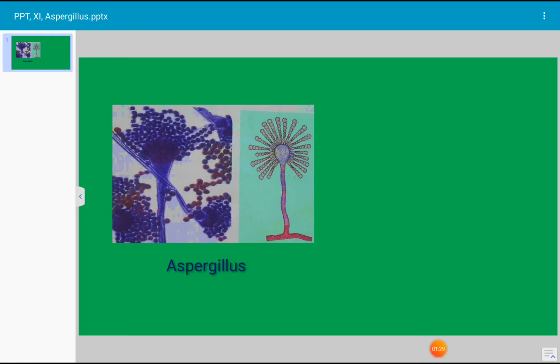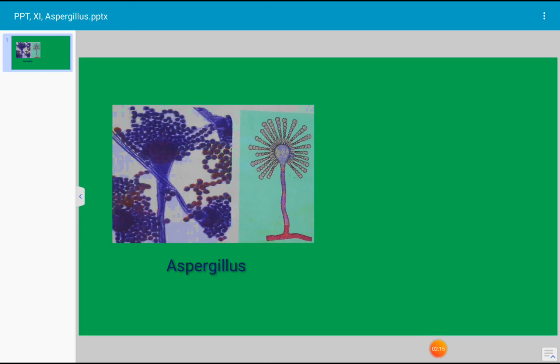The fungus reproduces by asexual reproduction. What is asexual reproduction? Reproduction which takes place by formation of spores, or which takes place in the absence of gametes, is called asexual reproduction. Aspergillus reproduces asexually by formation of conidia or spores. Even sexual reproduction occurs in Aspergillus. This sexual reproduction takes place by formation of male and female gametes. The female gamete of Aspergillus is known as ascogonium and the male gamete is known as antheridium.